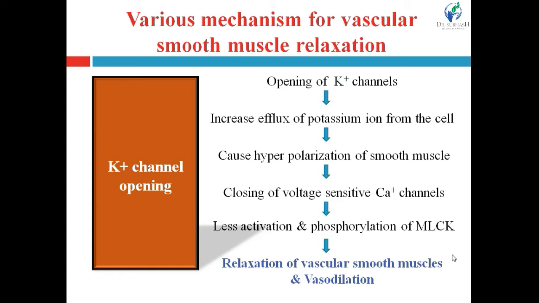So when the membrane becomes hyperpolarized, it closes the calcium channels. So what will happen? When calcium channels are closed, the entry of calcium ions from extracellular to intracellular decreases.